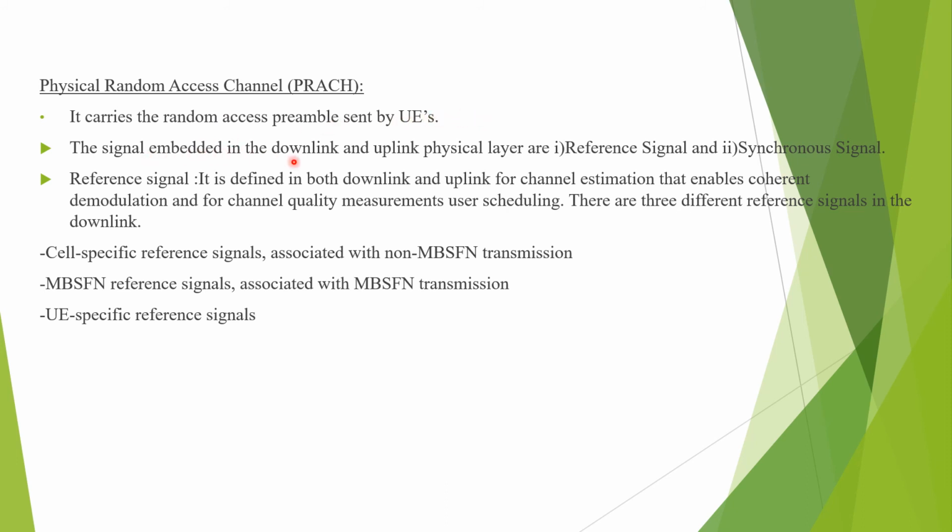The signals embedded in the downlink and the uplink physical layers are of two types, the reference signal and the synchronization signal. The reference signal is defined in both downlink as well as uplink for channel estimation that enables coherent demodulation, and for channel quality measurement and user scheduling. There are three different reference signals in the downlink. Cell-specific reference signal, which is associated with non-MBSFN transmission. The second one, MBSFN reference signal associated with the MBSFN transmission. And user equipment specific reference signals.